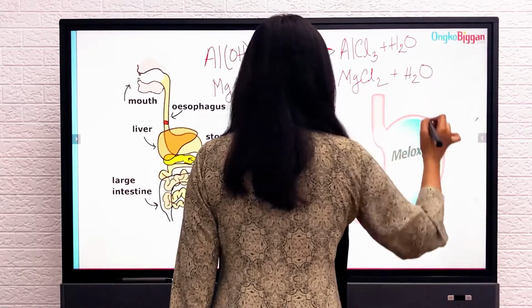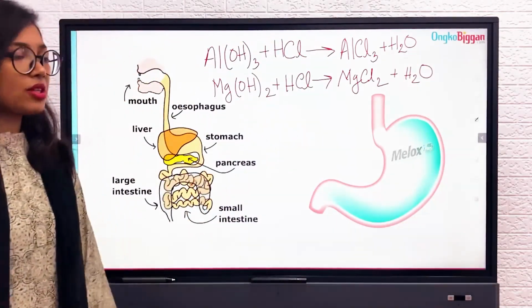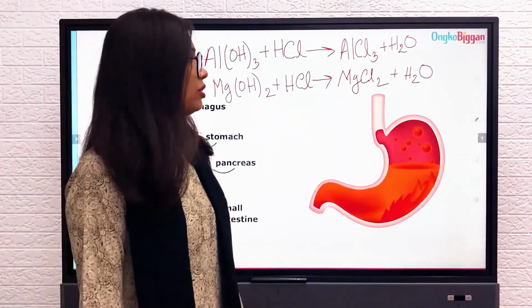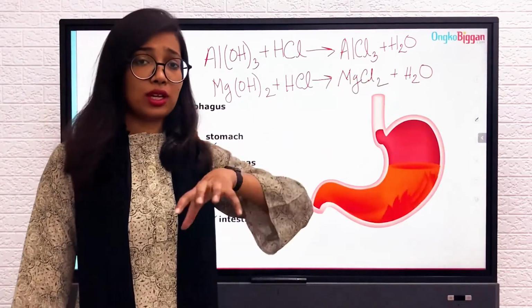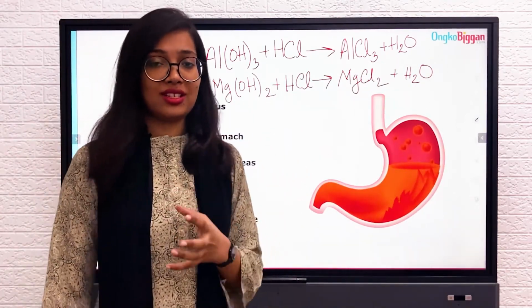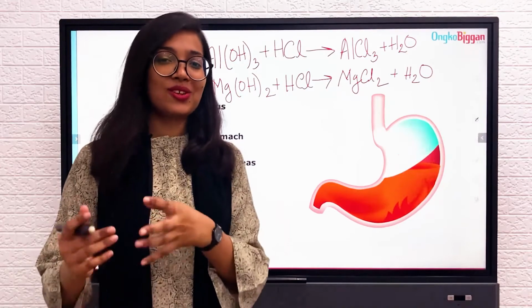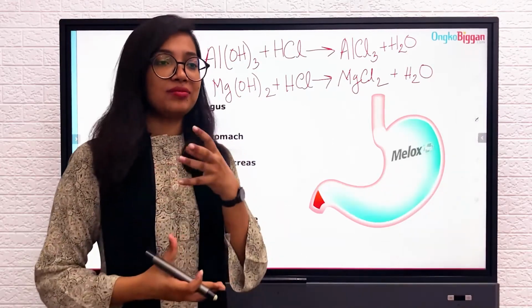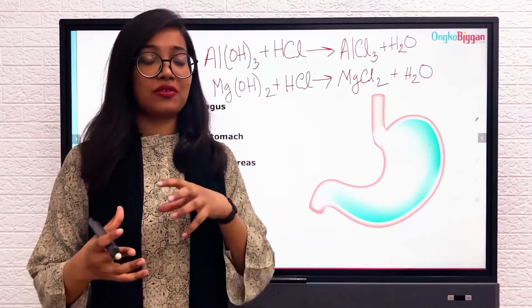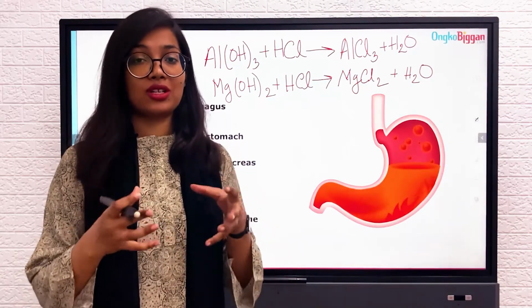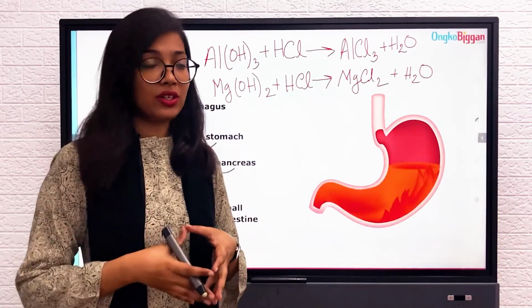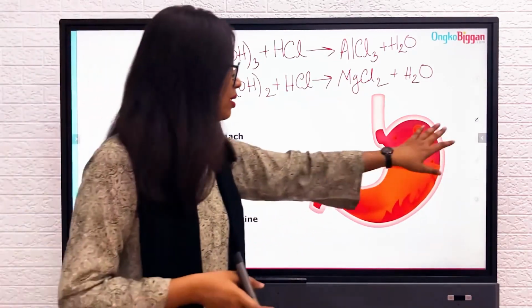This chemical reaction takes place in your stomach, and that's how the acid is neutralized and the acidity or heartburn is gone. That's also a natural phenomenon, a very good example of chemistry occurring in the human body.